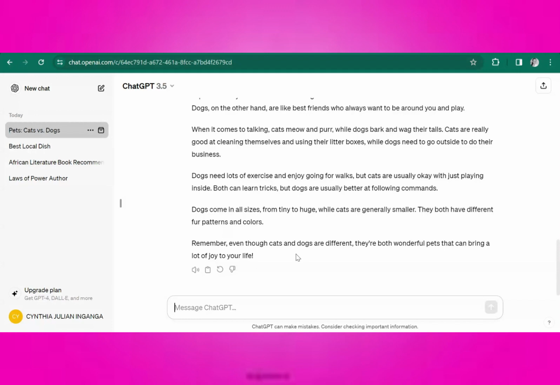So clearly, you can see that you can do so many things with ChatGPT. You can do creative writing. For example, you can ask it to write jokes for you. You can write plays and all that.